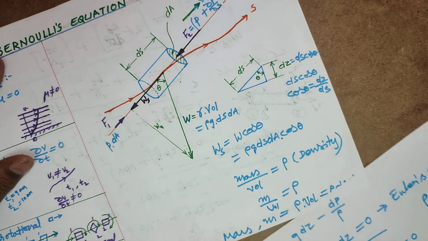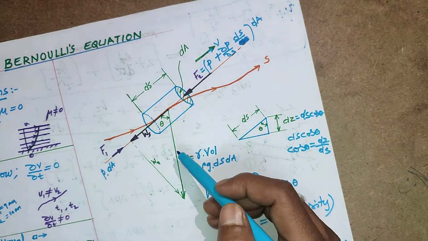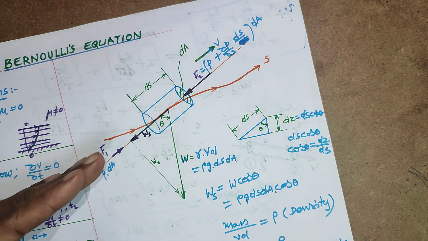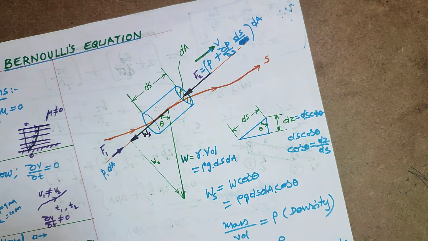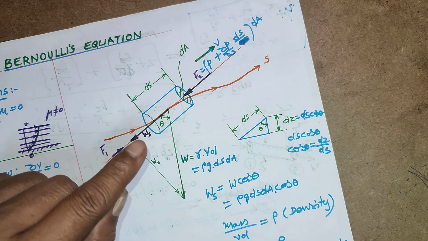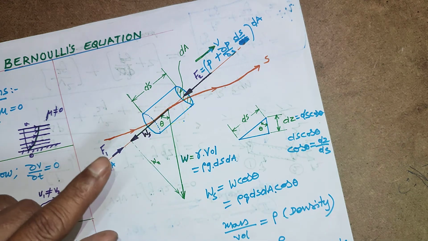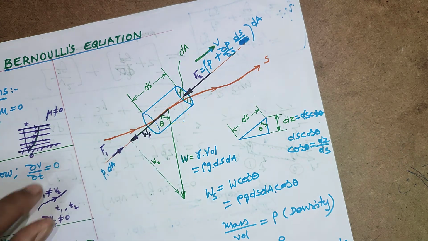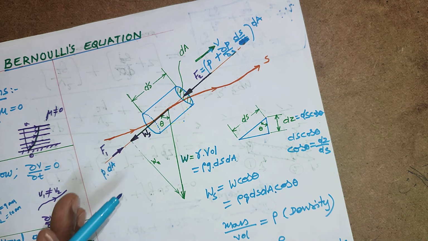So note this diagram once again and assume this is an imaginary diagram, which is imagined. The liquid element is cylindrical. It is not a bubble. It is not rectangular. It is always a cylindrical element, which has dA cross-sectional area and ds length, and which is moving along the streamline.